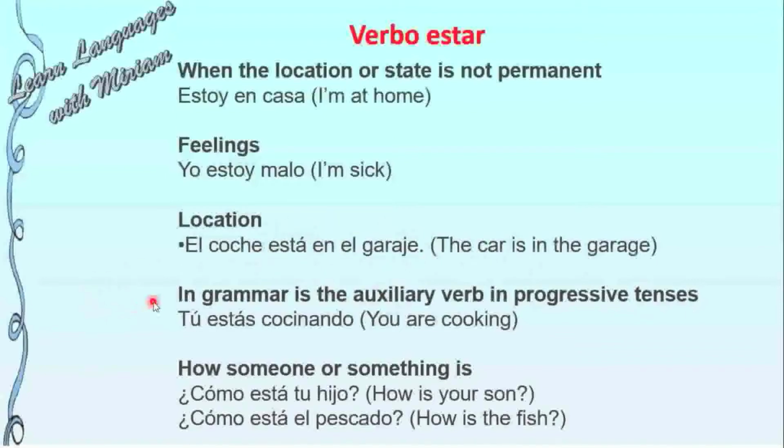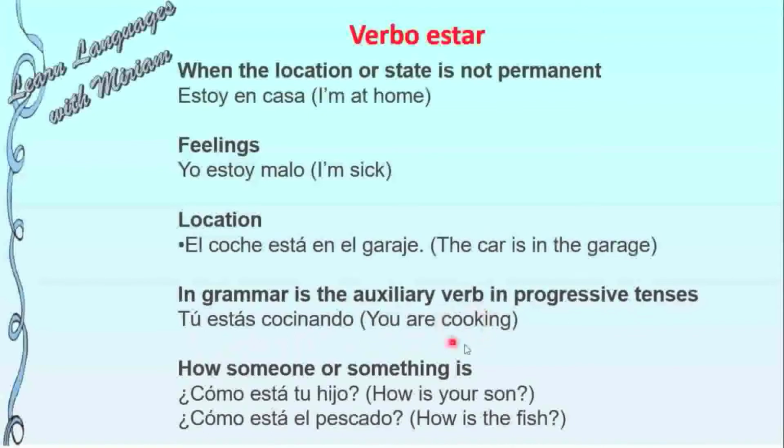In grammar, it is the auxiliary verb in progressive tenses. When we are going to say a tense in progressive, we use verbo estar before the main verb. Tú estás cocinando. You are cooking. This is like in English.